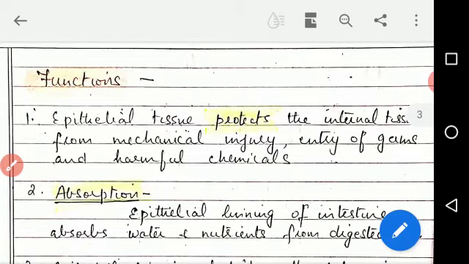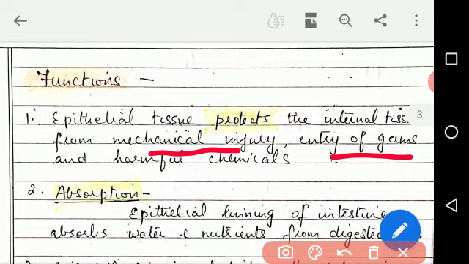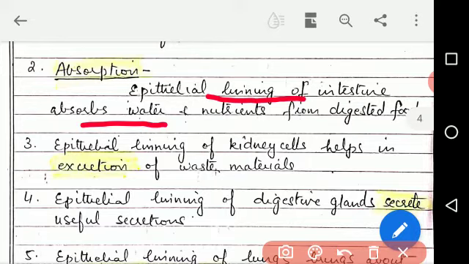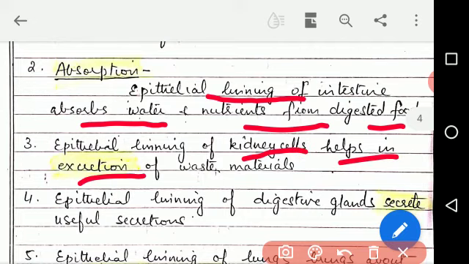Functions: epithelial tissue protects the internal tissues from mechanical injury, entry of germs, and harmful chemicals. Second function is absorption. Epithelial lining of the intestine absorbs water and nutrients from digested food. Third function is excretion. Epithelial lining of kidney cells helps in excretion of water and waste materials.